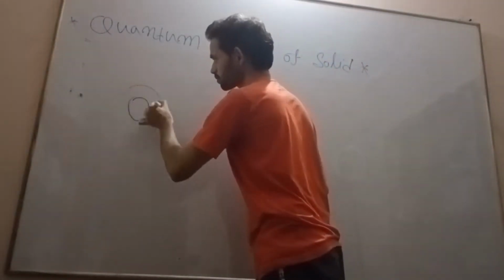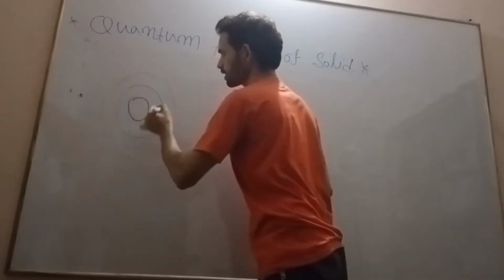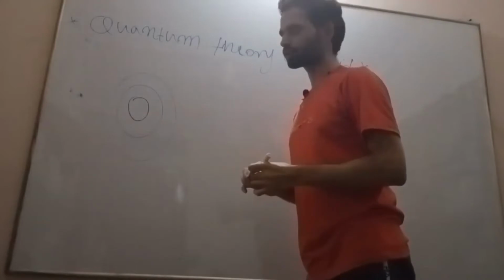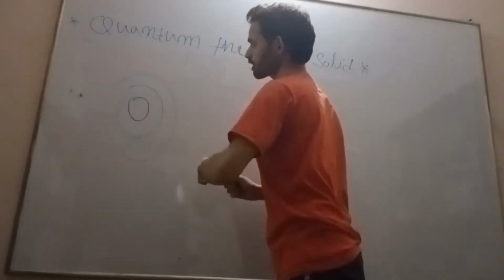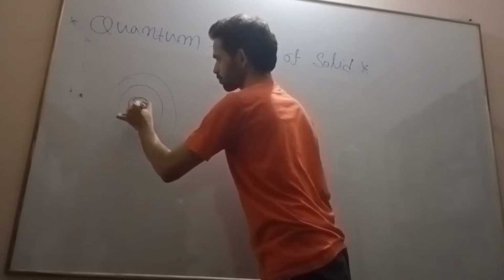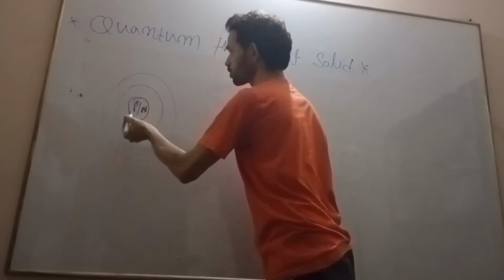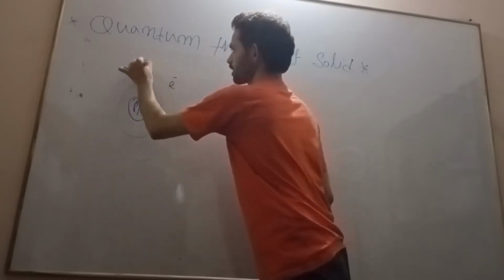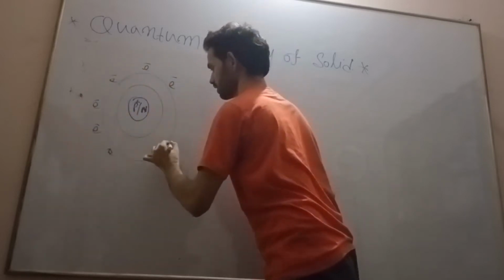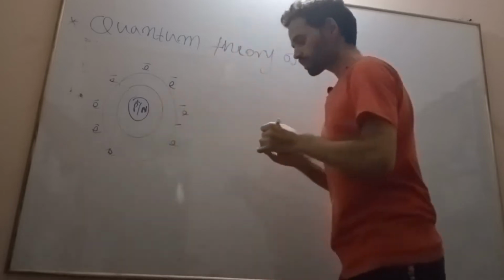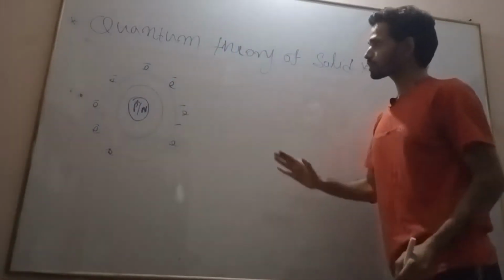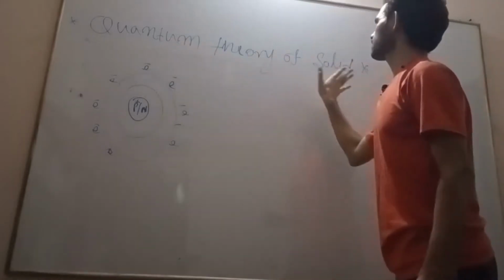An atom is made up of a nucleus, with protons and neutrons, and electrons. The electron is revolving around the nucleus. The proton has a positive charge, the neutron is neutral, and the electron revolves around the nucleus, as we have seen in the last class. Now, why is the quantum mechanical wave theory required?